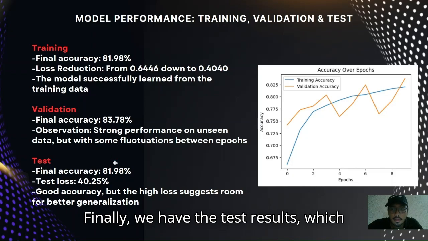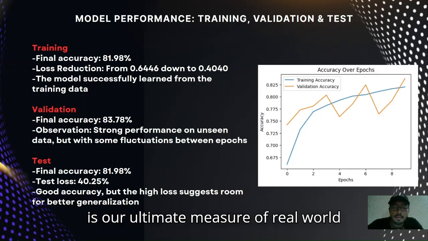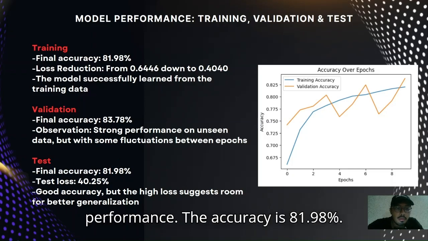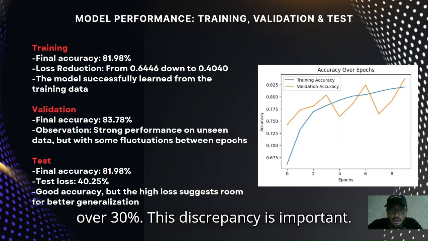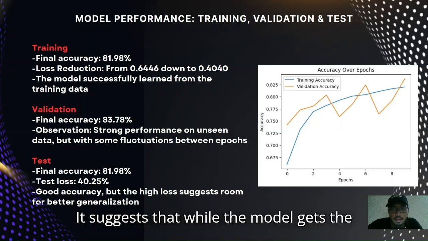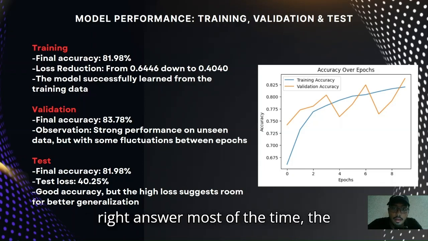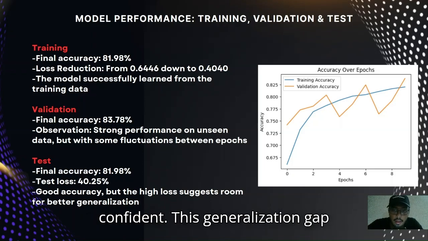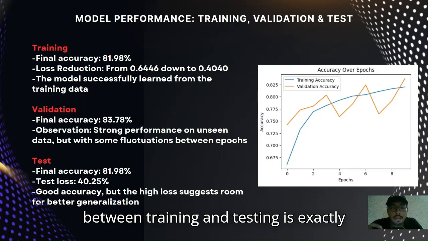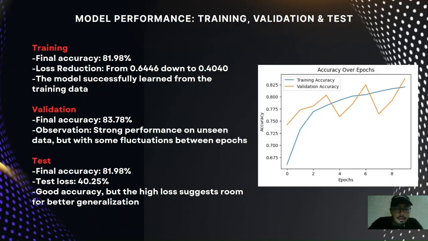Finally, we have the test results, which is our ultimate measure of real-world performance. The accuracy is 81.98%. However, the test loss was quite high, at over 40%. This discrepancy is important. It suggests that while the model gets the right answer most of the time, the predictions it makes might not be very confident. This generalization gap between training and testing is exactly what we need to address in future work.